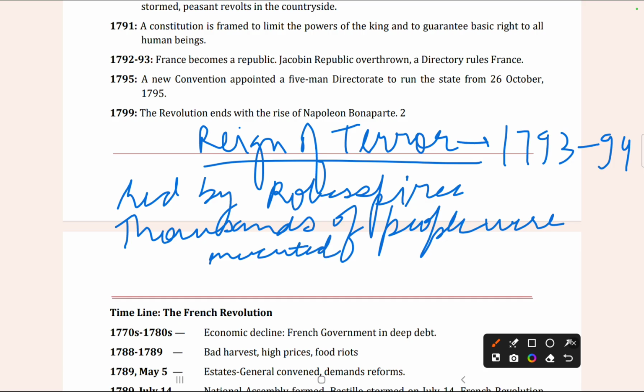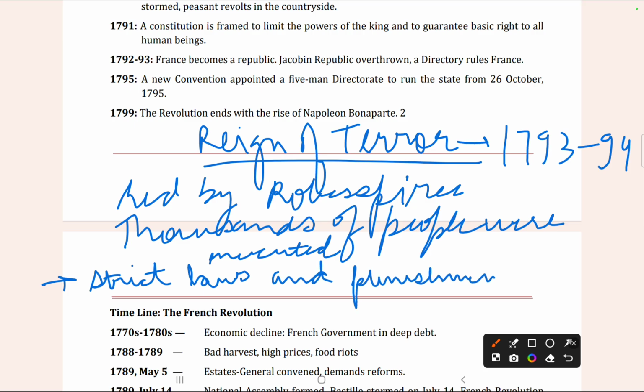Thousands of people were executed, and there were strict laws and punishments.